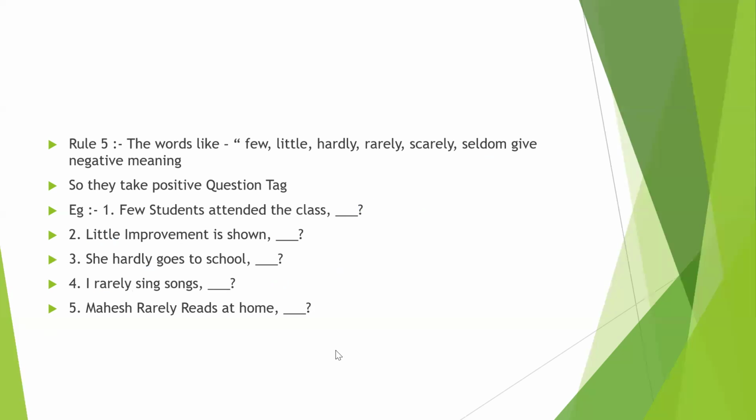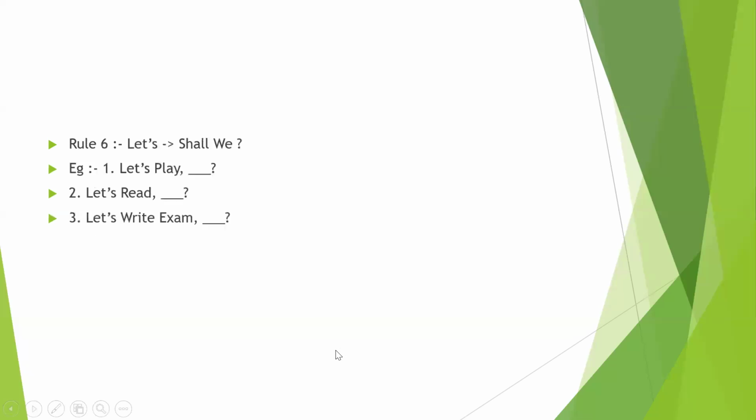Now let's move to rule number 6. Any statement that starts with let's.